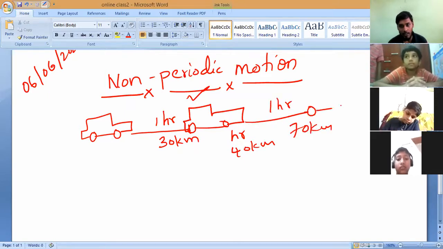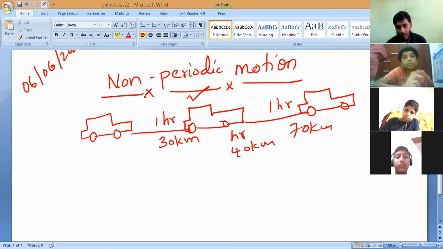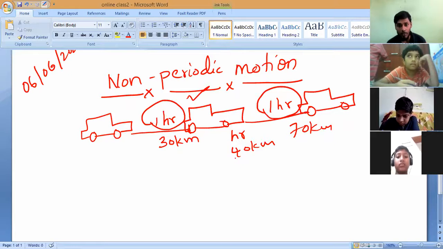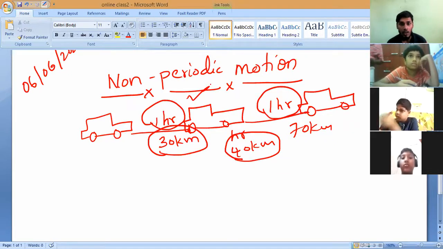Depending upon the traffic, we go slow or fast. Is it possible to go with the same speed for the same interval of time? That's not correct. When we are traveling on a road, sometimes we go faster, sometimes we go slower and cover less distance. So for an equal interval of time, if the motion is not repeating itself, then that is called non-periodic motion.